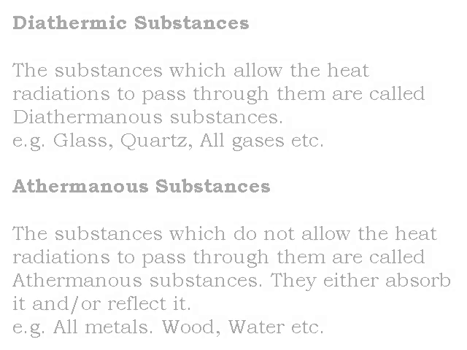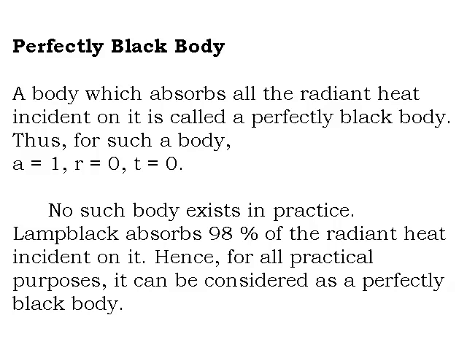Now, can there be any body which will absorb all the incident radiant heat? The answer is yes. It is called a perfectly black body. A body which absorbs all the incident radiant heat is called a perfectly black body.